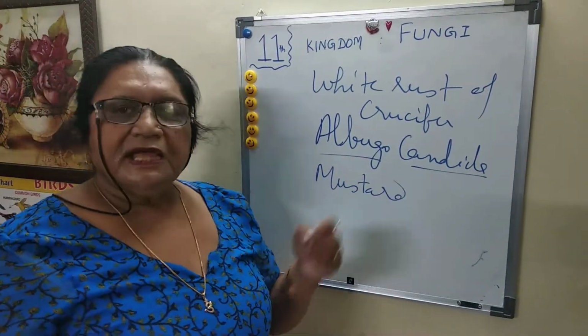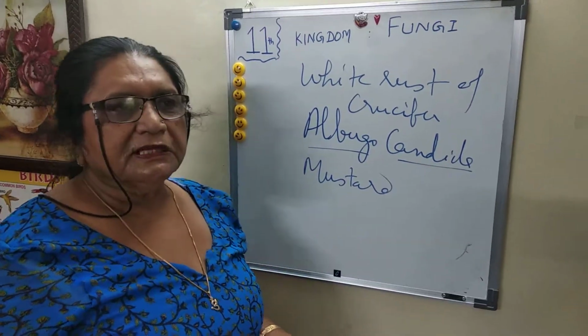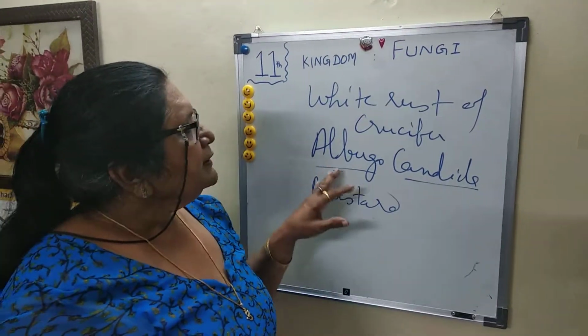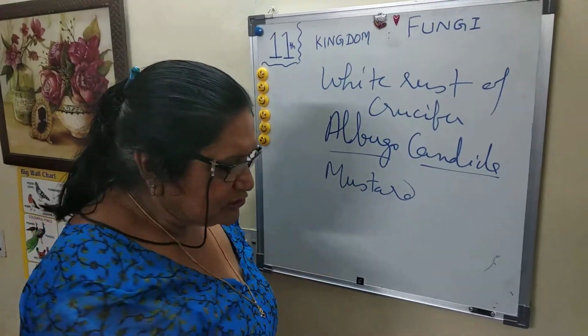So, coming to the point, there is no life cycle in the syllabus according to NCERT, only the features of Phycomycetes, considered the lower fungi.